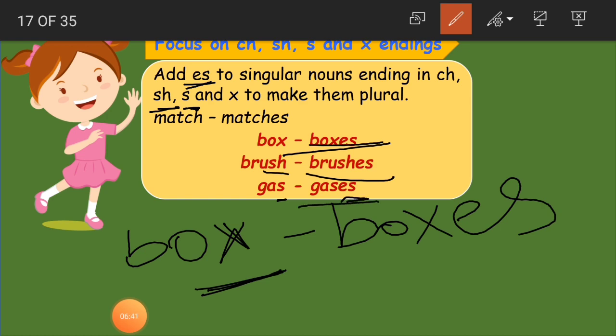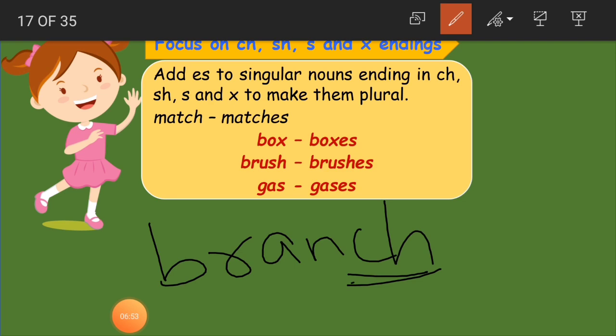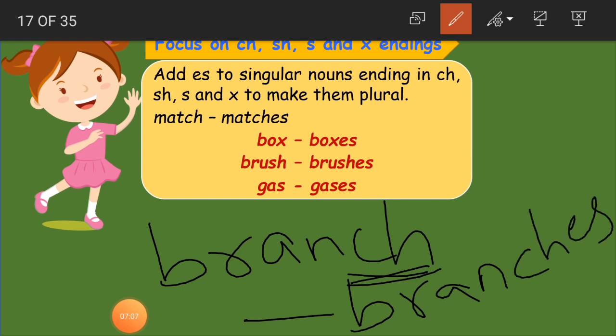Now it became gases. Same like CH here. Suppose for example, take branch, B-R-A-N-C-H. Branch. We ended this with CH. To make it plural, what will we do? We will add ES, that is branches, B-R-A-N-C-H-E-S.